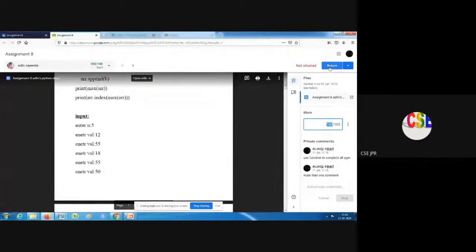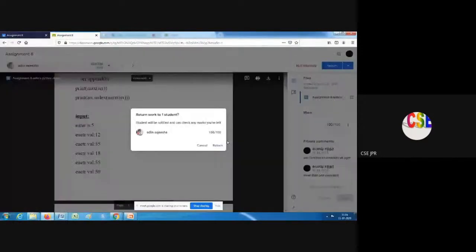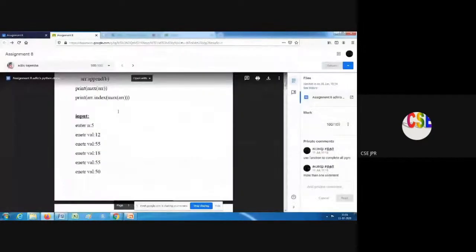What is the meaning of return? It means that when the student submits the assignment on our table, we evaluate and give a mark, and we have to return it to them. When I click return, they will be notified of their mark, and their submission is completed. They have done their job, like this assignment has been completed.